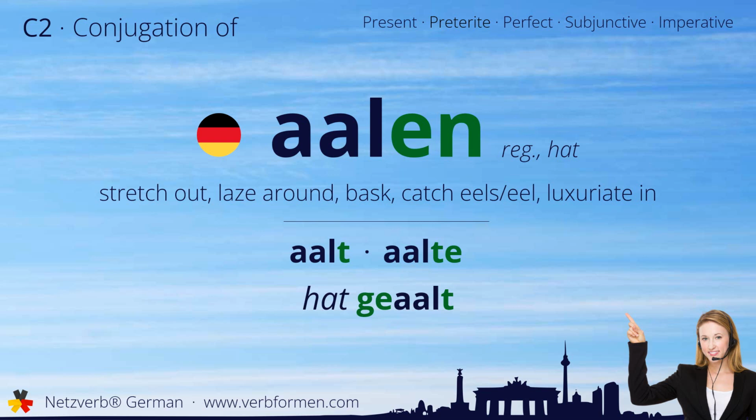Today we're going to learn how to conjugate the German verb aalen. Watch and listen to the forms carefully. Let's start with the stem forms. Aalt, aalte, hat geaalt. Now let's move on to the tenses.